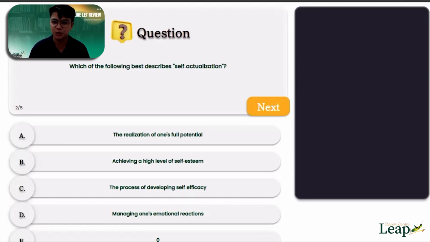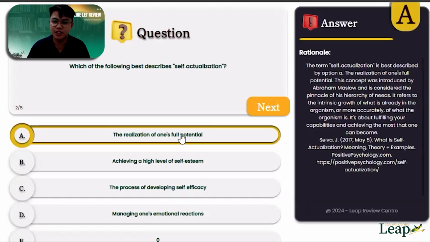Okay. You sure? So what's the answer? May sumagot pang isa. Allow me to check his or her answer. So the answer here is letter A. It's the realization of one's full potential. So it's not about C, just self-efficacy.